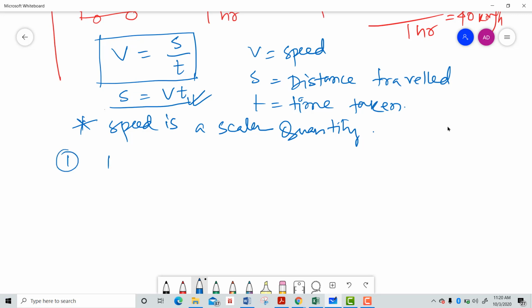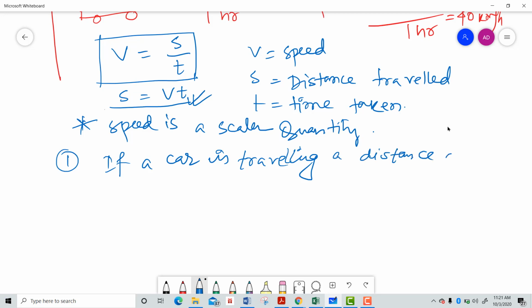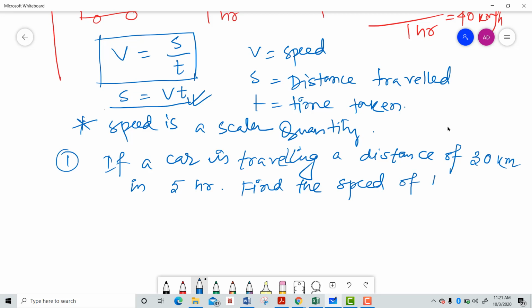That is, if a car is traveling a distance of 30 kilometer in 5 hours, find the speed of the car.